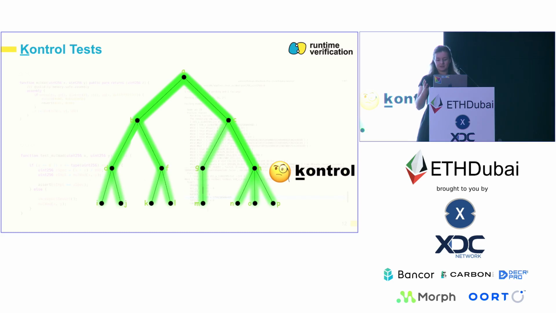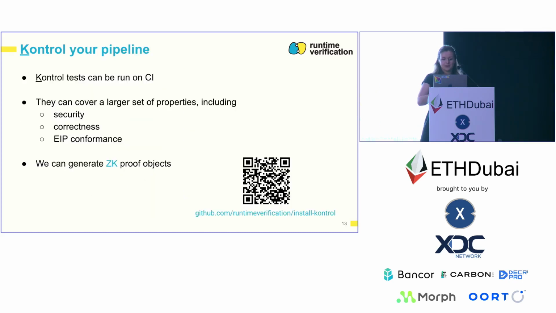Kontrol is open source and it's a command line tool, so we do recommend running it on CI. We have this GitHub action that you can find the link to on the slide, so you can add it to your CI, so the tests can be run either periodically or re-triggered by any code change, and that would help ensure that no code changes or changes in the dependencies introduce any issues that could have been caught by formal verification.